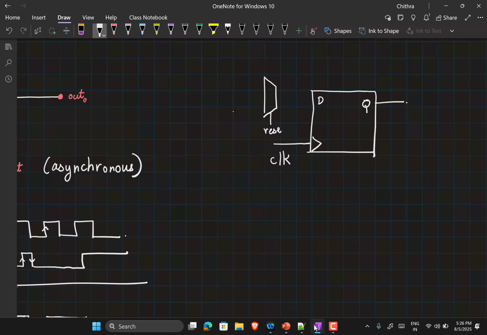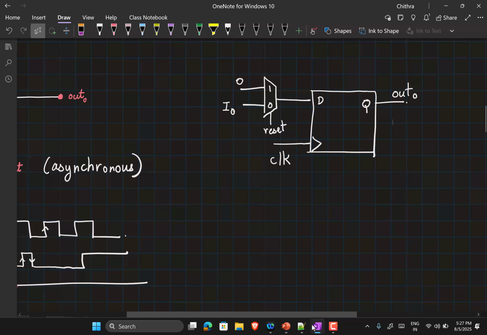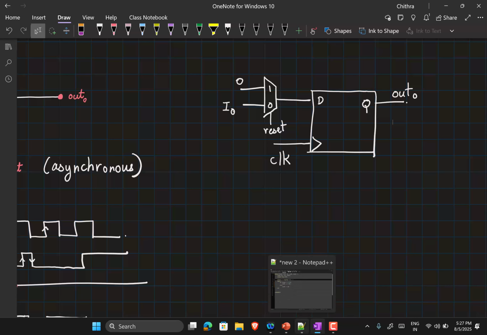So reset is connected here. If reset is 1, you need to pass 0. If reset is 0, then your I0 can pass to this. This is the circuit. Is that clear? This became a flop with a synchronous reset implementation. That is, the reset is affecting the output only during the clock edges.